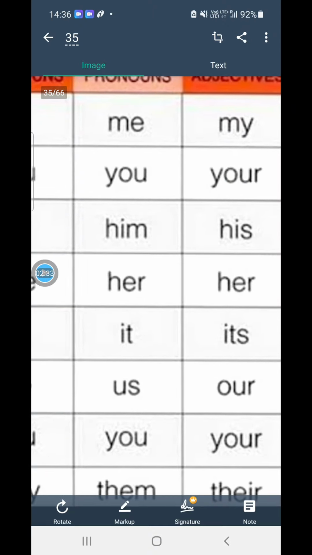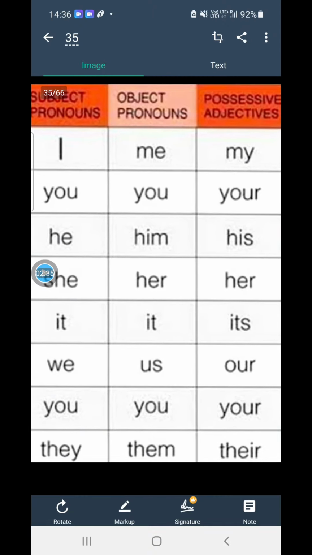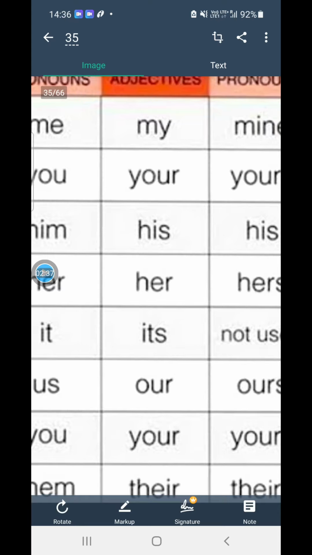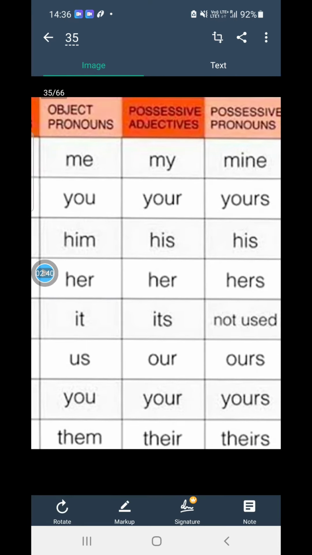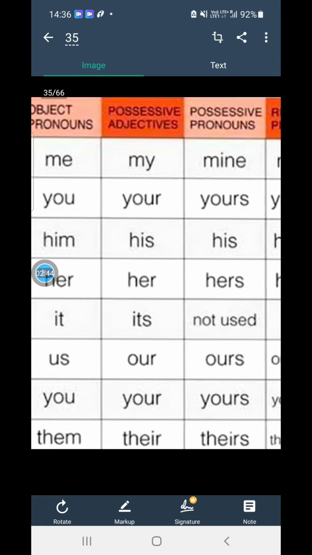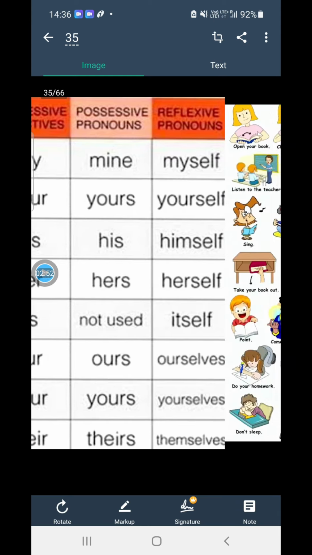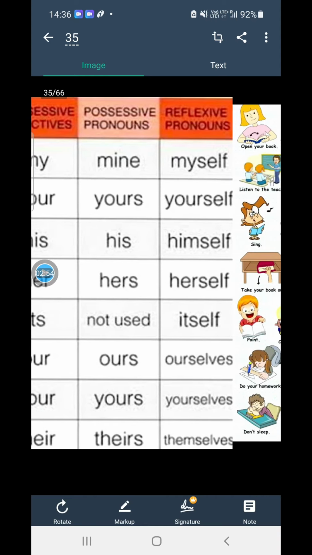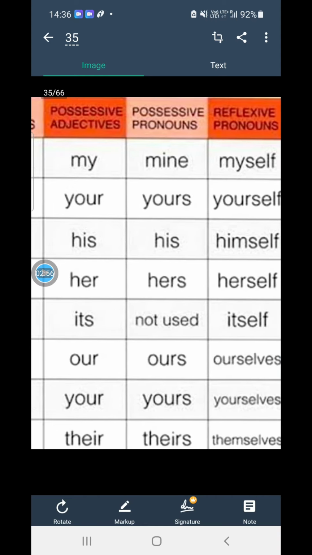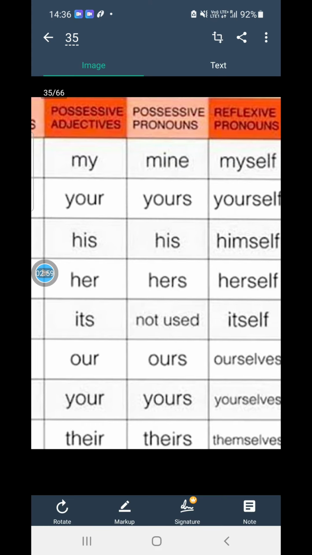Object pronouns: me, you, him, her, it, us, you, them. Possessive adjectives: my, your, his, her, its, our, your, their. Possessive pronouns: mine, yours, his, hers, ours, yours, theirs. Reflexive pronouns: myself, yourself, himself, herself, itself, ourselves, yourselves, and themselves.